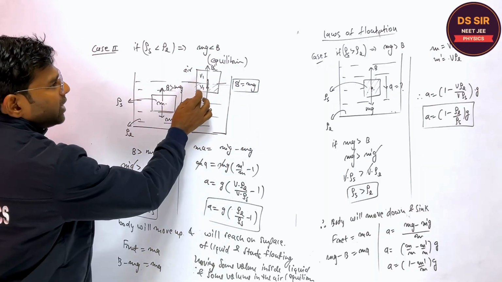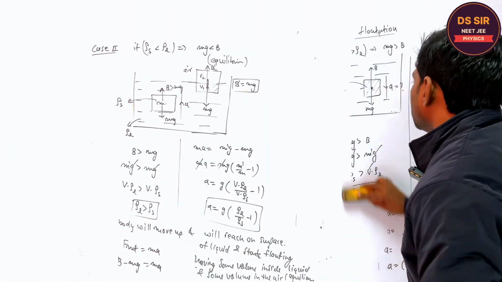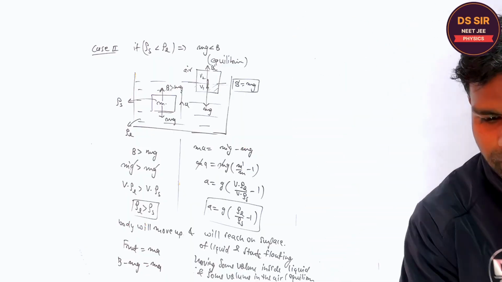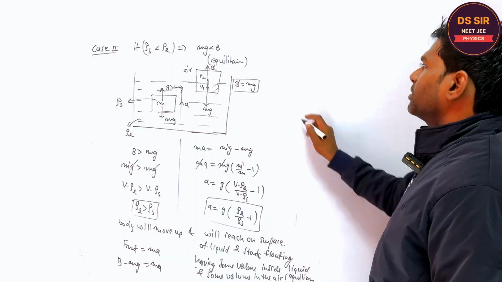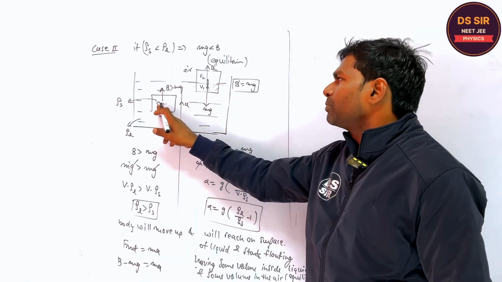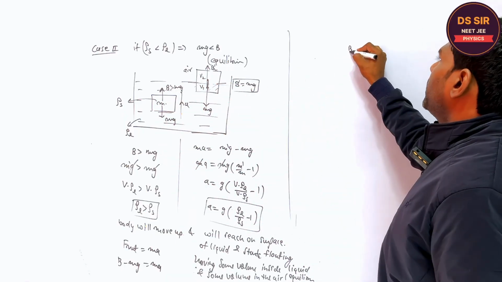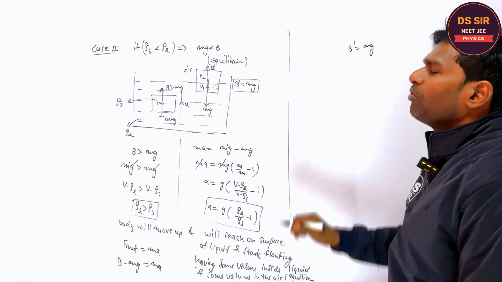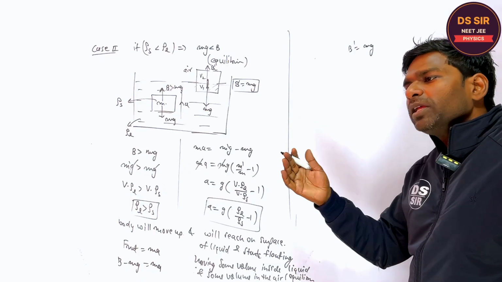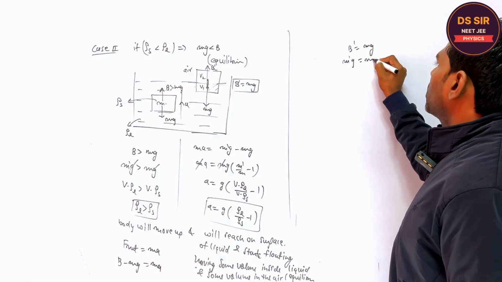First copy this, then I will try to find the volumes V1 and V2. So in this case, how do we find the volume inside the liquid and the volume outside in the air? Tell me. Is this body in equilibrium? No, because the net force is not 0. When it is floating, it is in equilibrium. B dash is equal to what? What is the buoyant force? You will say the weight of the liquid displaced.